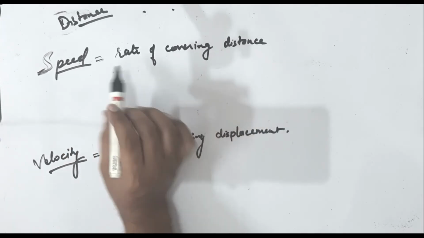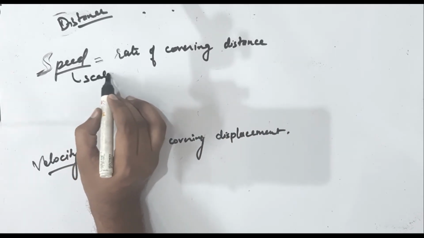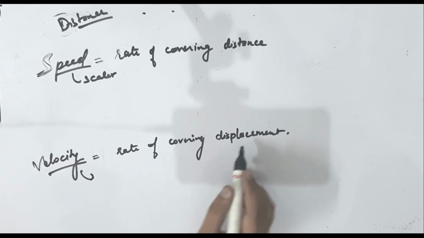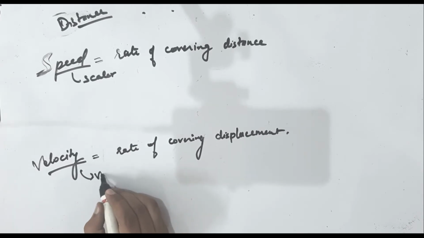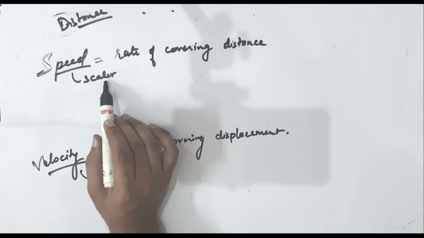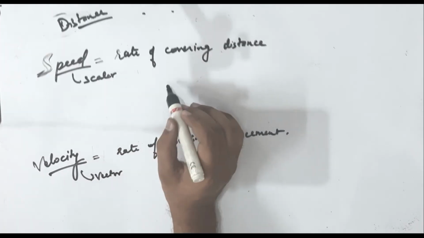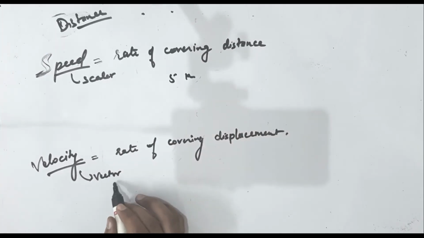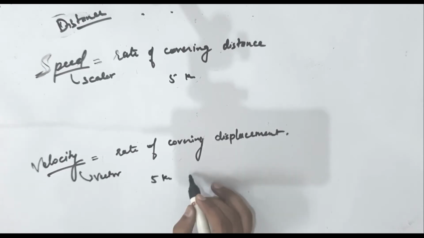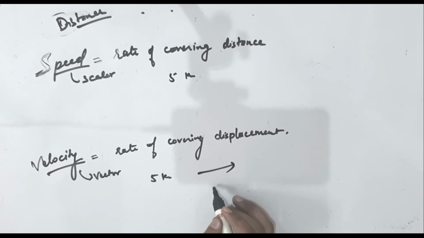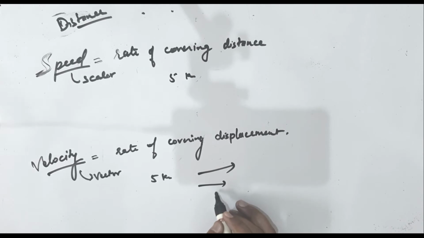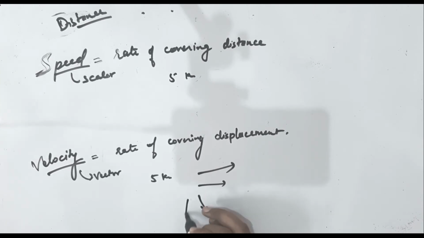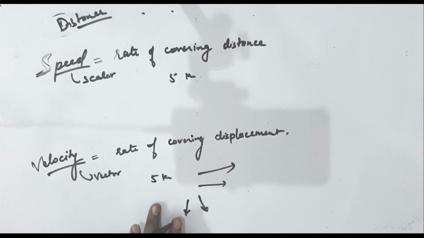As you know, distance is a scalar quantity, so speed is also a scalar quantity. Displacement is a vector quantity, so velocity will be a vector quantity. What is a scalar quantity? It has only a number, like 5 km per hour. But for a vector, it should have 5 km per hour towards north, towards this direction, towards that direction. So it has a fixed direction, then it is known as a vector quantity.